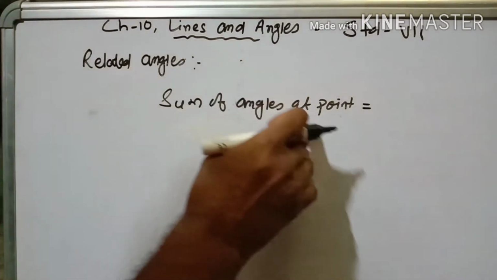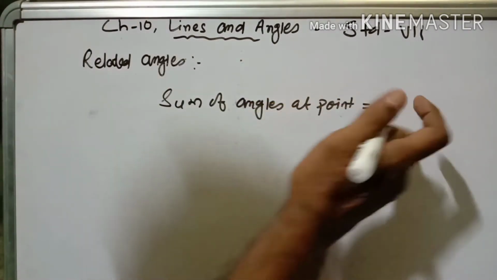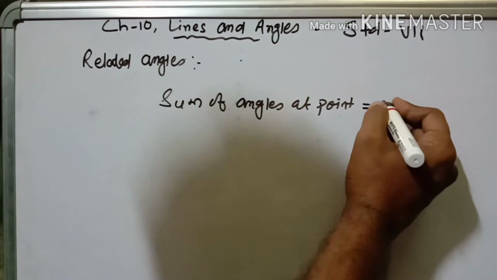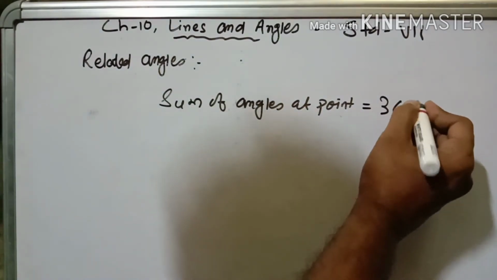Now sum of angles at a point. The sum of angles at a point is equal to 360 degrees.